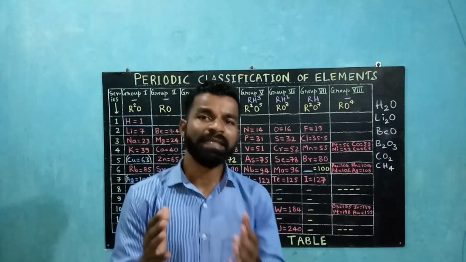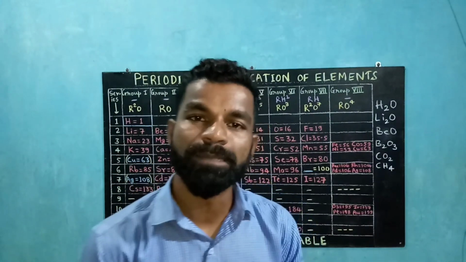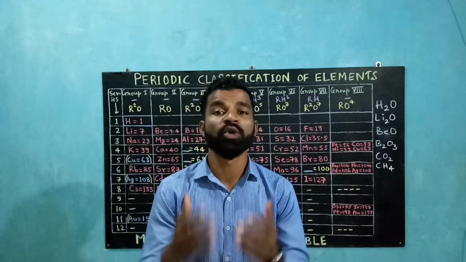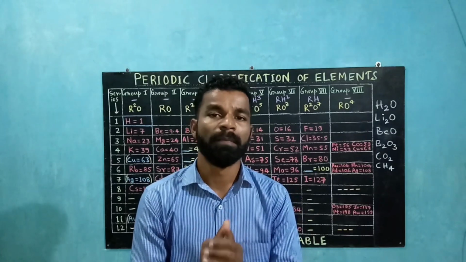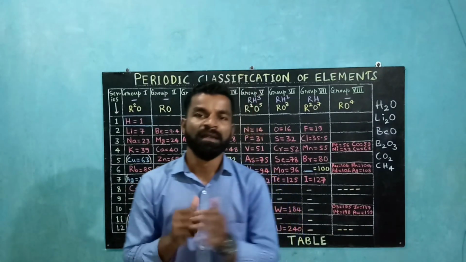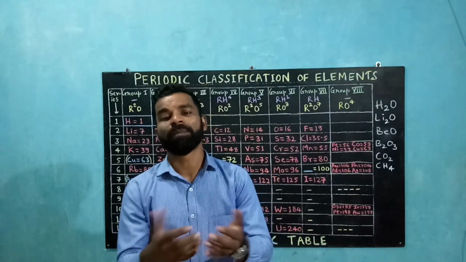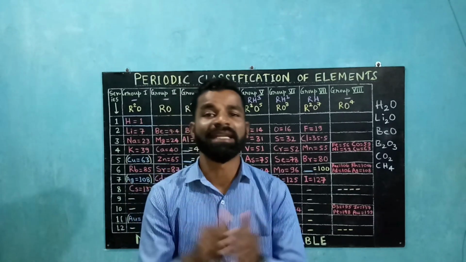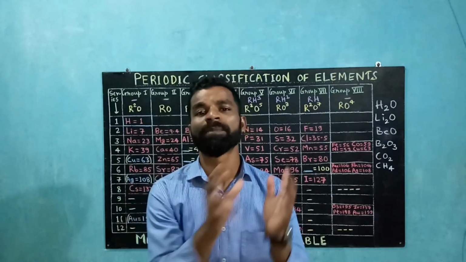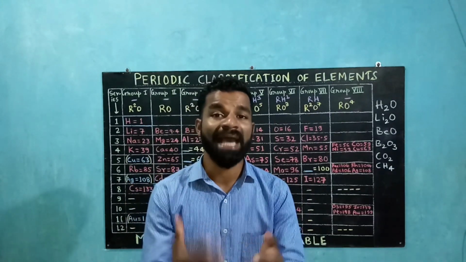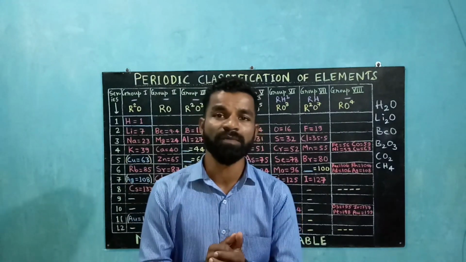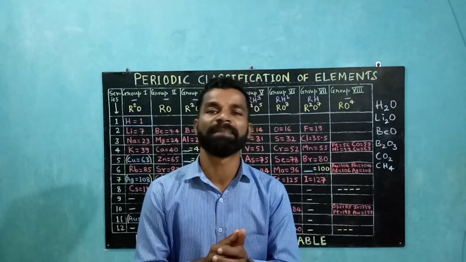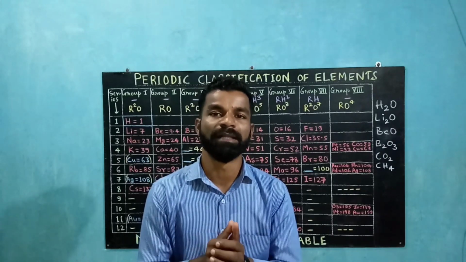Second one: long after Mendeleev put forth his periodic table, isotopes were discovered. Now isotopes have similar chemical properties, but their atomic masses are different. So there was a problem in placing these isotopes in Mendeleev's periodic table, because every group has different properties and these isotopes had similar chemical properties. Their atomic masses were different. So isotopes could not be placed in Mendeleev's periodic table.